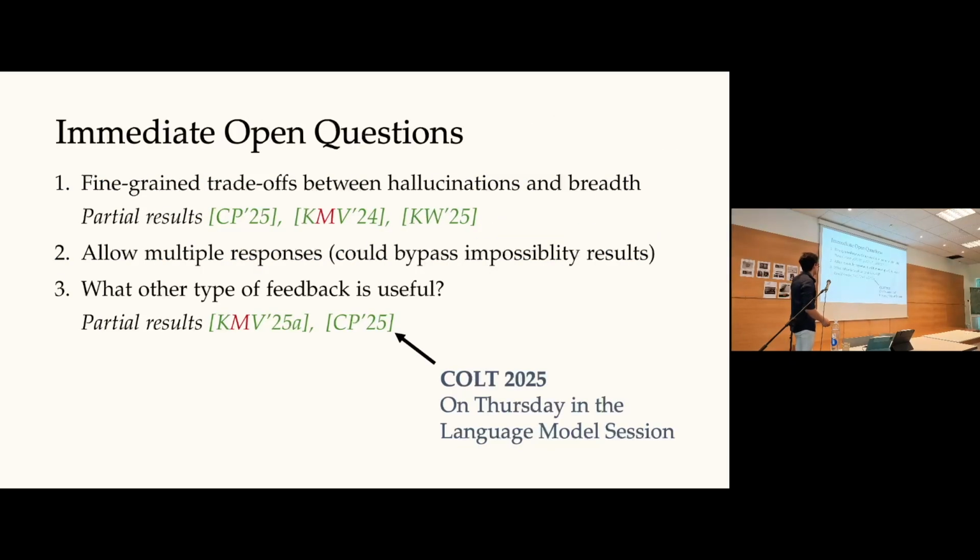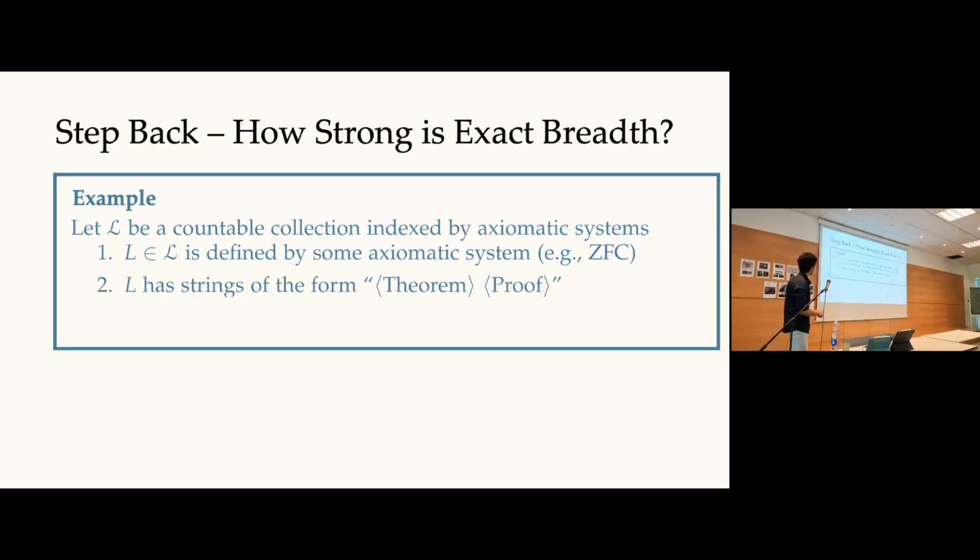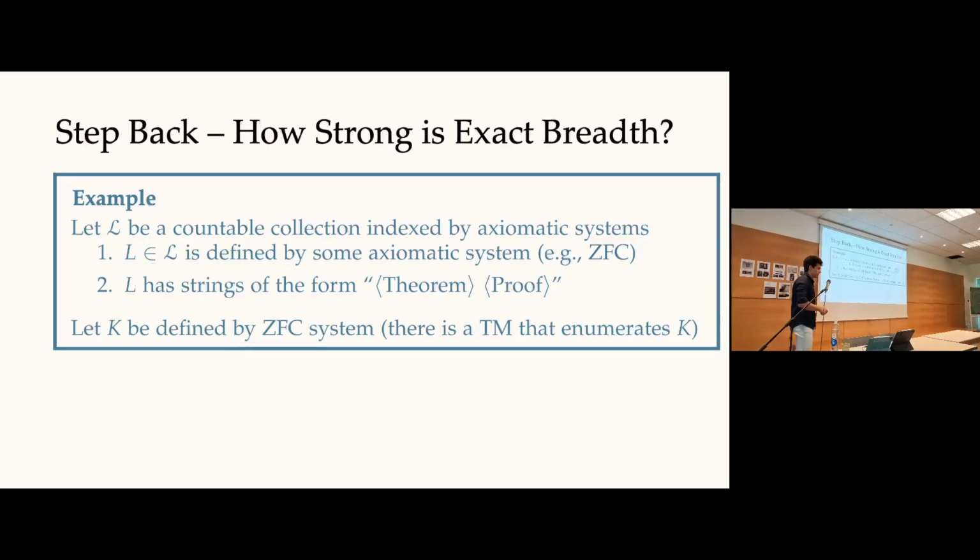Okay. I mentioned that towards the end of my talk, I'll give you a cute example of why having breadth implies learning something truly about the language. So this is that example. Imagine there's some collection which is defined by mathematical axiomatic systems. For instance, one of the languages in it could be all valid proofs in ZFC. Every string in the language has this form: I have a theorem, space, and then a valid proof of that theorem. So these are my strings. Let our target language be the language defined by the ZFC system, or fix your favorite axiomatic system. And there is a Turing machine that enumerates this language.